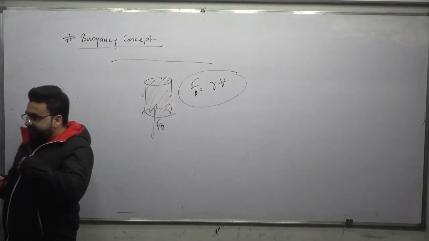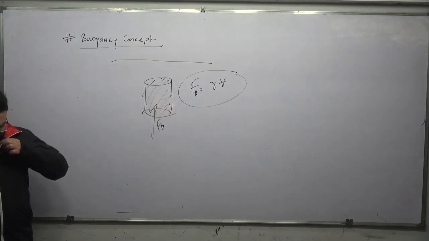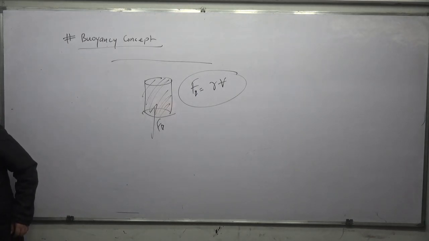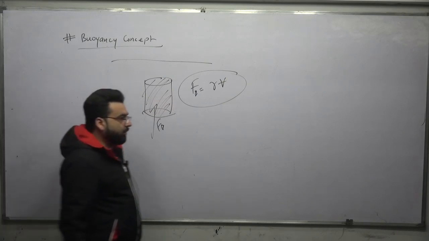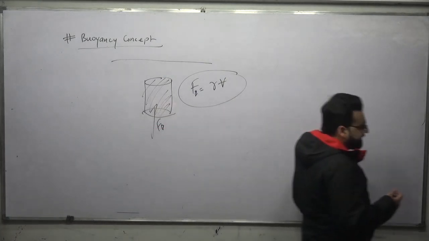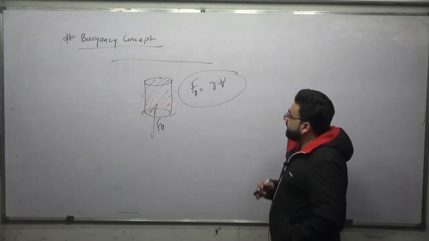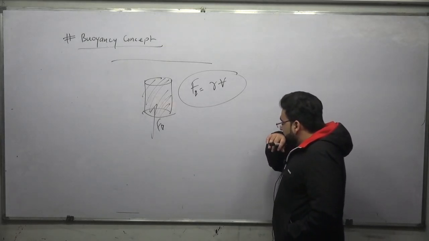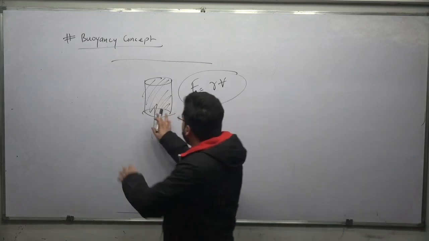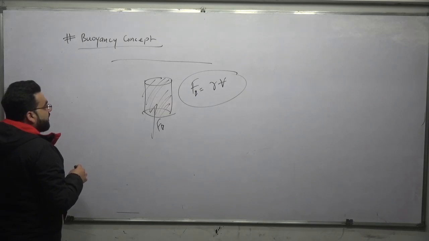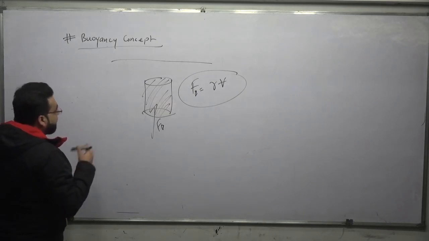So dear students, we were discussing the buoyant force, the Archimedes principle. The buoyant force will be equal to the weight of the volume of fluid displaced by the body. After that we also solved some numericals on buoyant force. Then we discussed the center of buoyancy, the point through which this buoyant force passes. And after that we discussed the stability conditions.